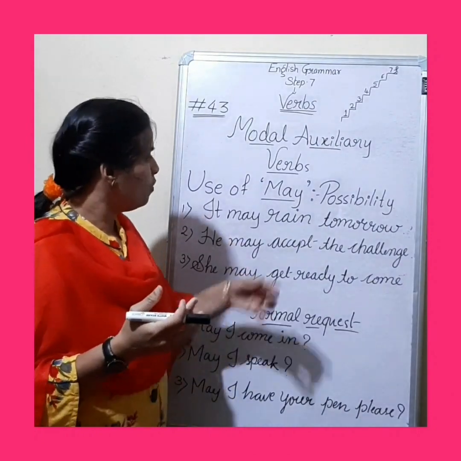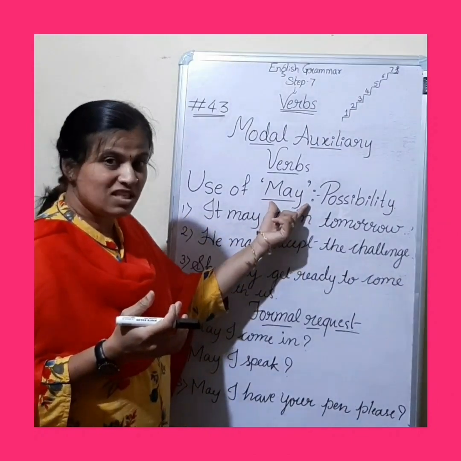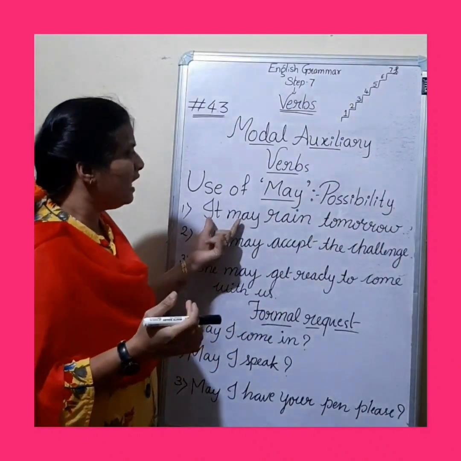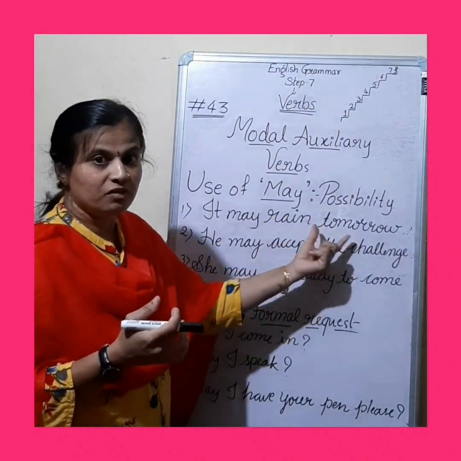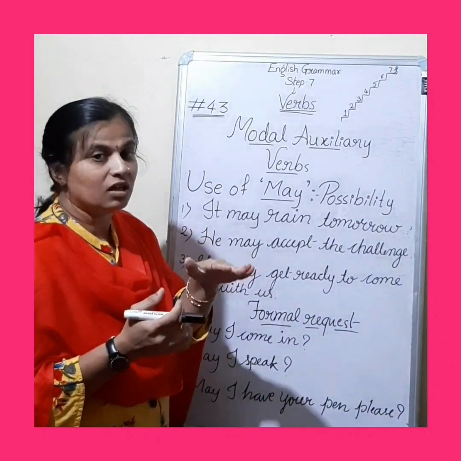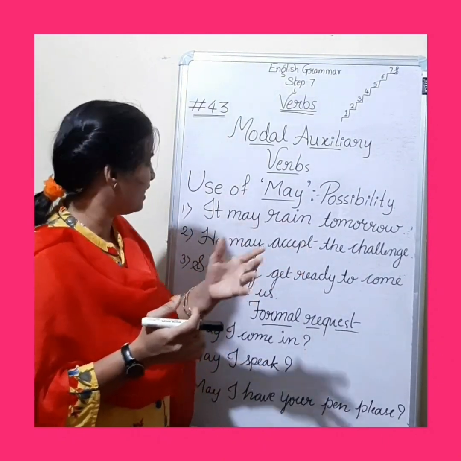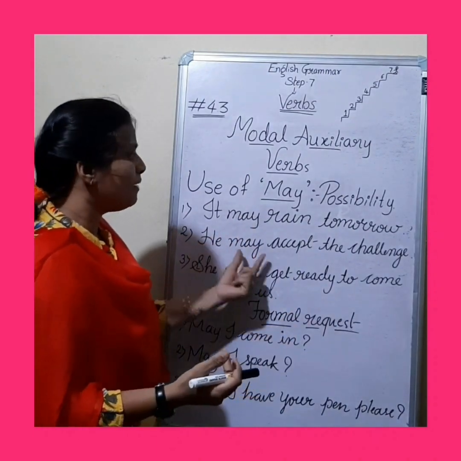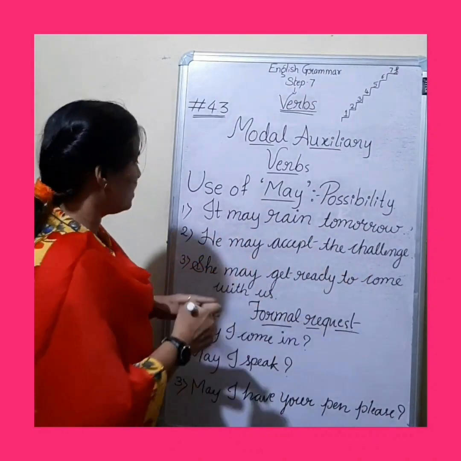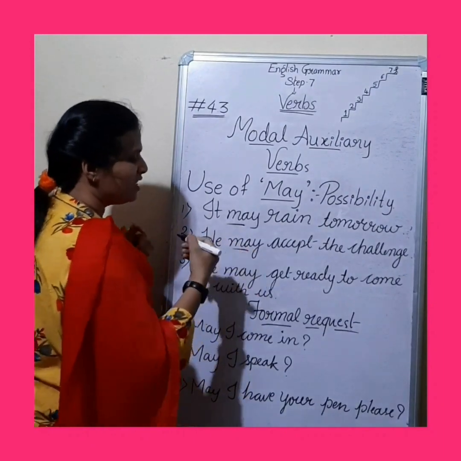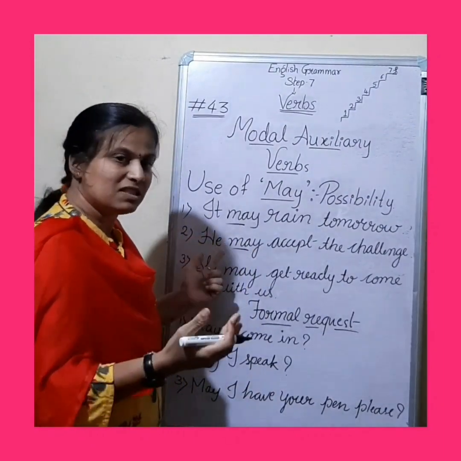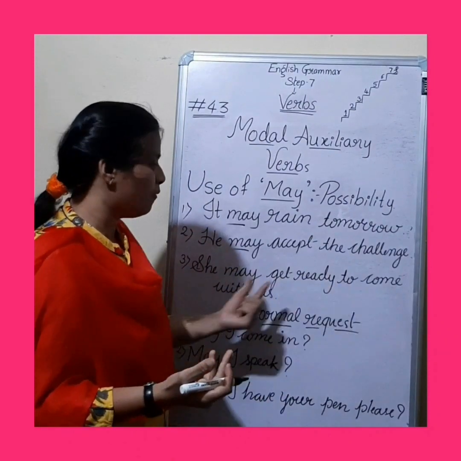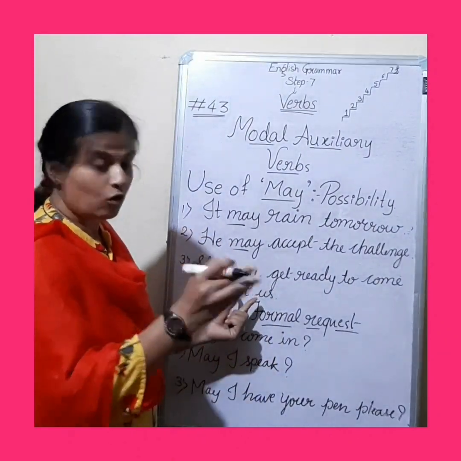Have a look over now how this word may is used in sentences to express possibility. It may rain tomorrow. We are just telling the assumption. Tomorrow it may rain, may not rain. So it may rain tomorrow, possibility we are telling. He may accept the challenge. You can just have a look over. May word is used to express the possibility. She may get ready to come with us. She may get ready, may not get ready.